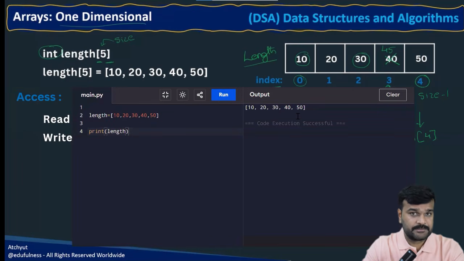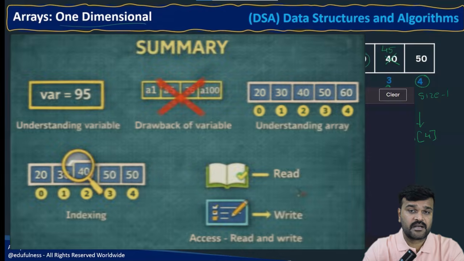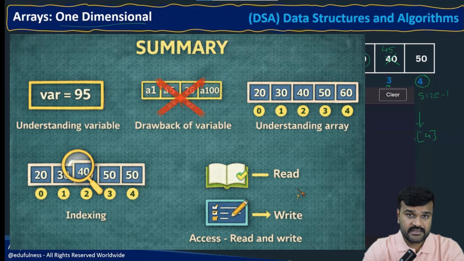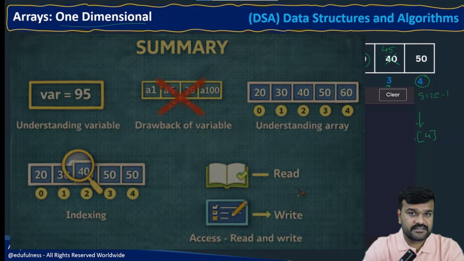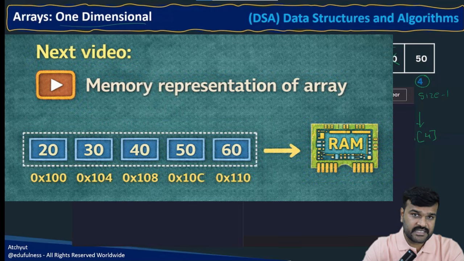At this moment I am stopping this video, having understood what an array is, and how operations work, while memory-wise how it will be, and different techniques on arrays we are going to observe in the upcoming discussion. In this video we understood the drawback of the variable, what an array is, what the indexing concept in the array is, and how you can perform accessing, that means read and write operations. So this is just the foundation. In the next video we are going to see how the same array will really exist memory-wise, and how we calculate the memory based on the index number. That is very important for interviews to become a best programmer.